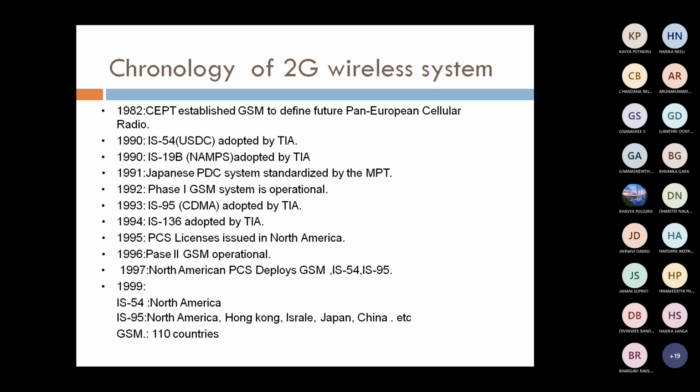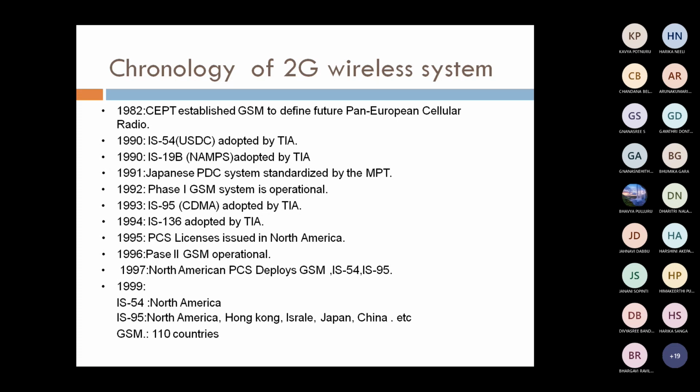In 1991, the PDC system was developed by the Japanese, and in 1992 phase one GSM started. In 1993, IS-95, that is CDMA technology, started. In 1994, IS-136 was adopted by TIA, and in 1995 PCS systems were developed in North America, and in 1996 phase 2 of GSM was developed.